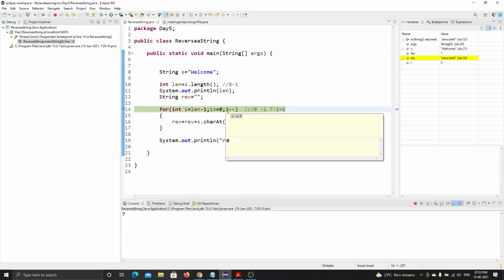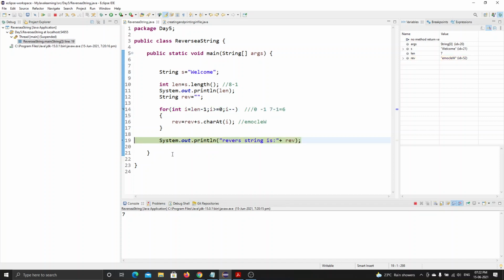Now the i value is 0. After decrementing, zero becomes -1. So it comes out of the for loop. See, it came out of the for loop, right? Are you guys getting it? Now the i value will become nothing because this condition is over.